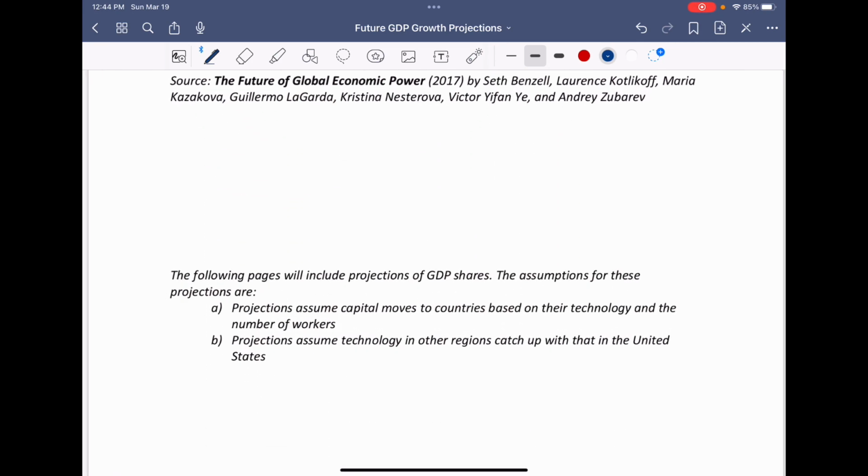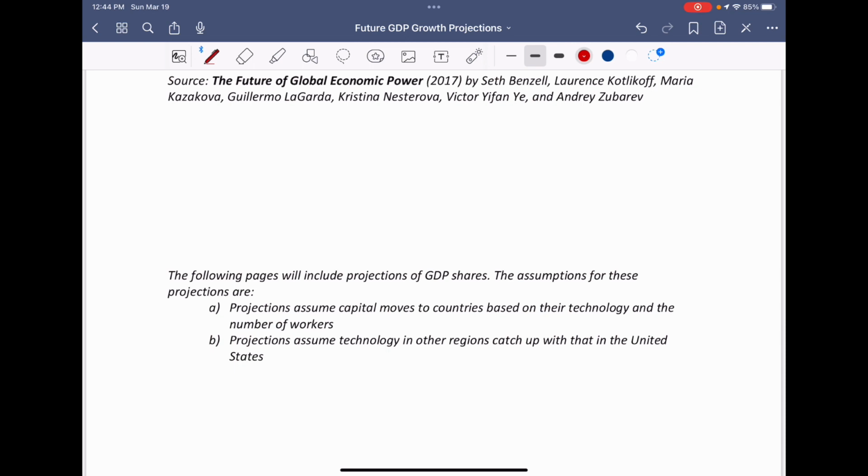First, one thing to note in doing these projections: the source notes that the projections assume that capital moves to countries based on their technology and number of workers. The projections also assume that technology in other regions catches up. Keyword here is catch up with that in the United States. So technology spills over and capital moves to places where there are workers and technology. So those are the assumptions. Assumptions are very important in economic models.